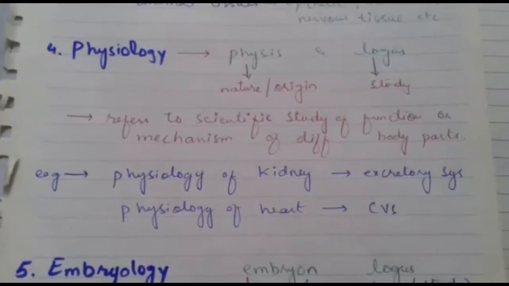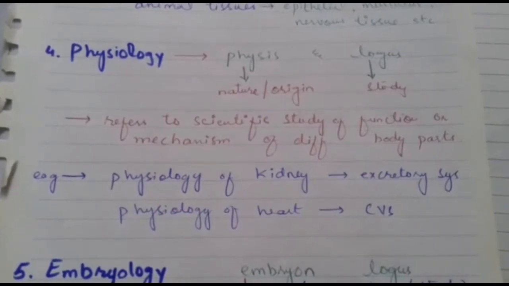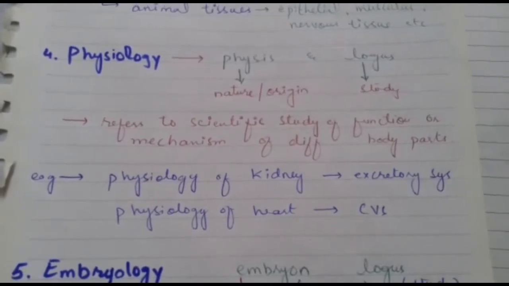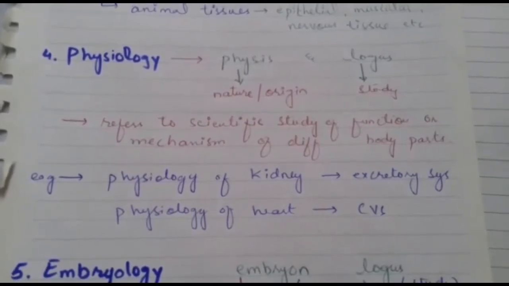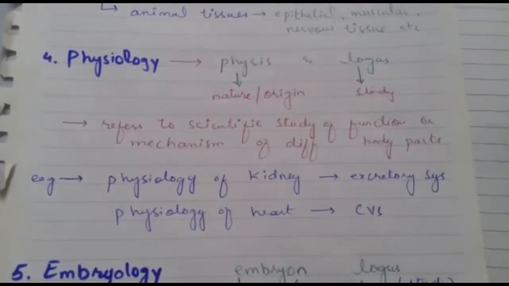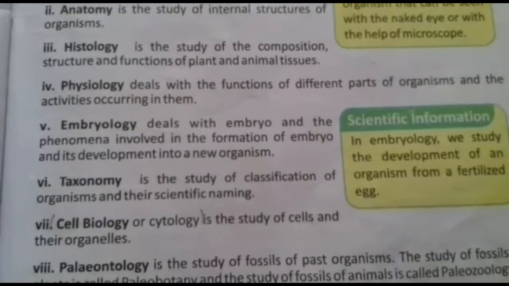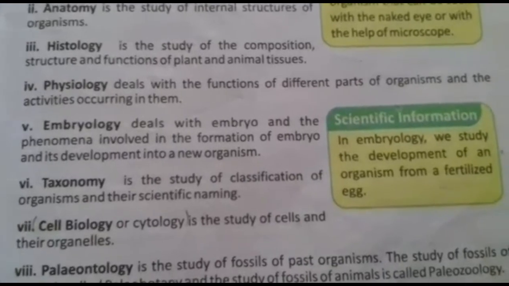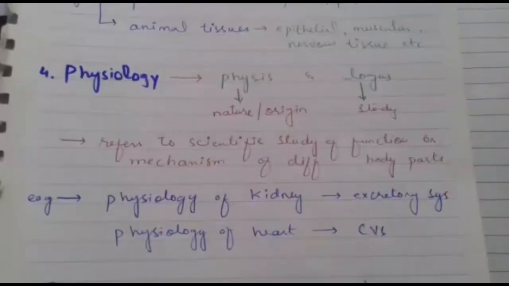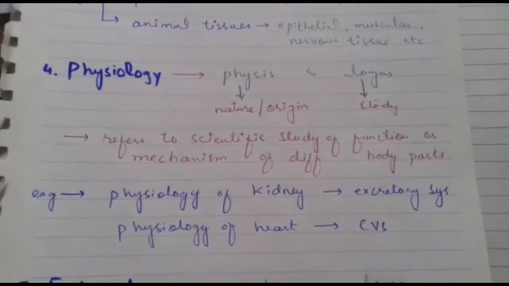Another branch of biology is physiology. Physiology refers to scientific functions, because it is also derived from two Greek words, physis and logos. Physis means nature and origin, and logos means study. Physiology deals with the functions of different parts of an organism and the activities occurring in them. All kinds of body parts an organism constitutes perform different functions.